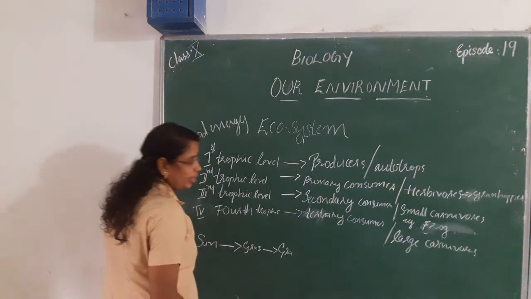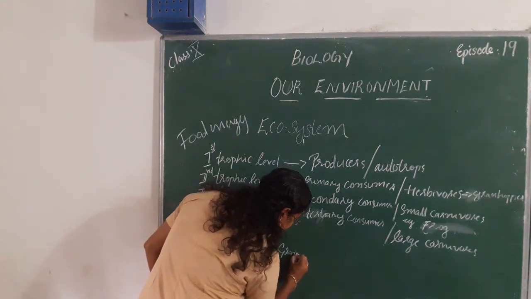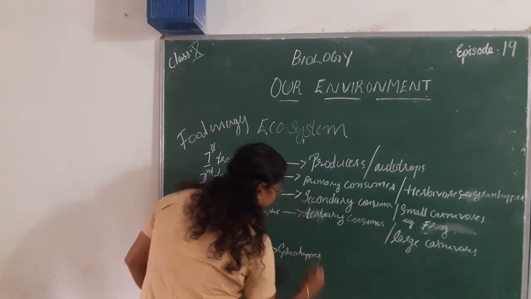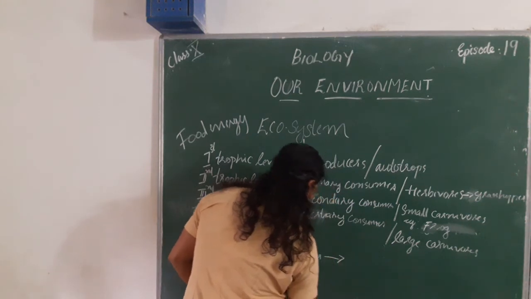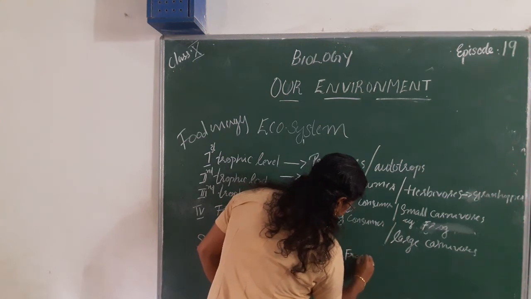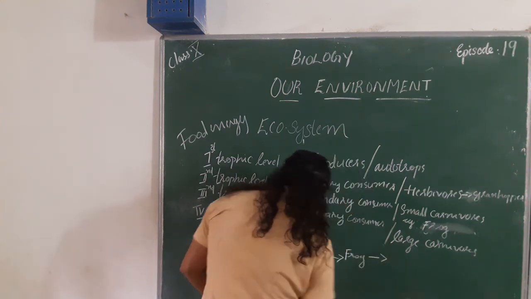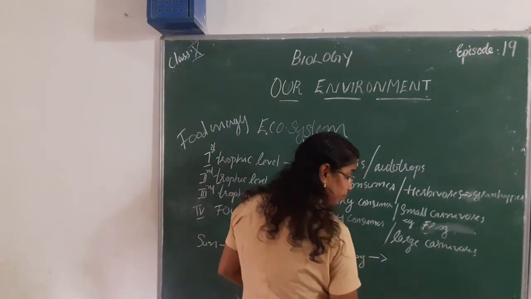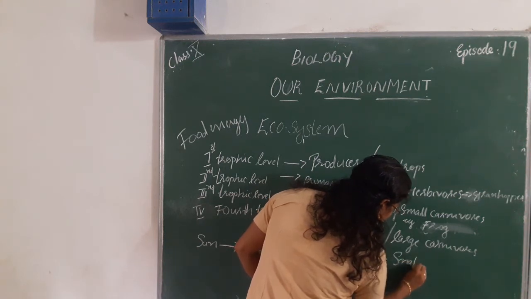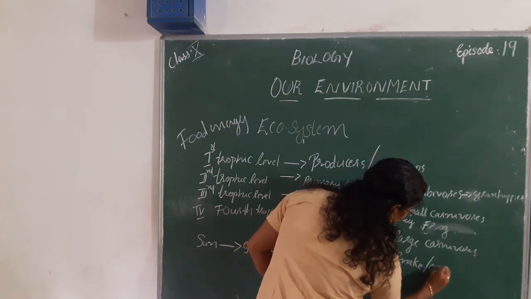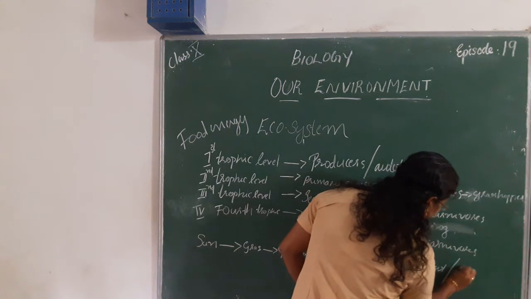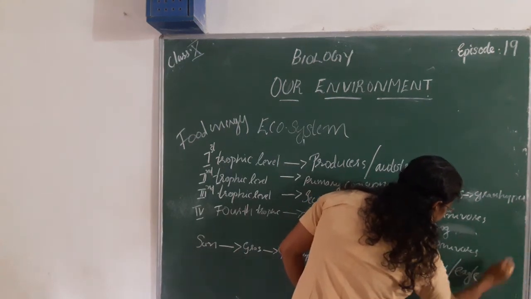Grasses are eaten by grasshoppers. Then grasshoppers are eaten by frog. Then comes snake, or owl, or eagle.